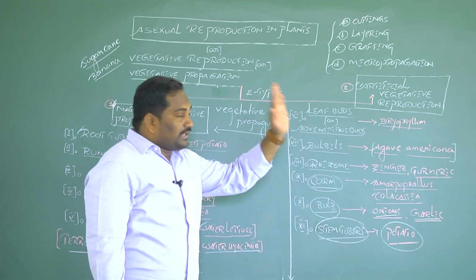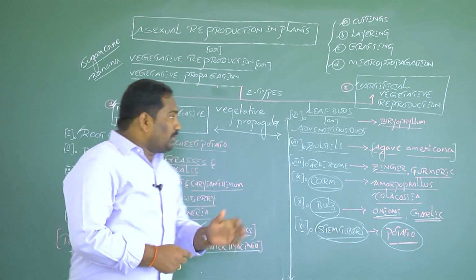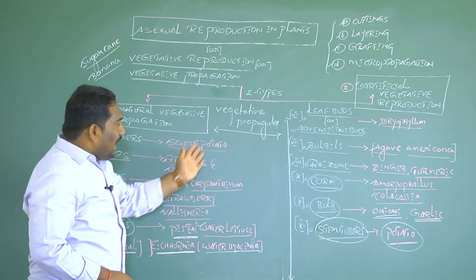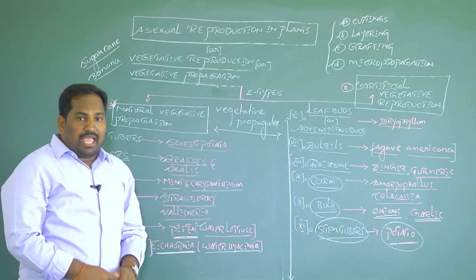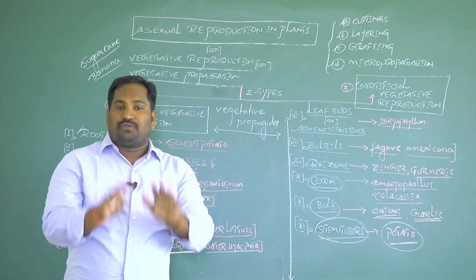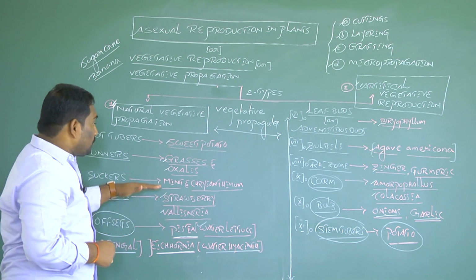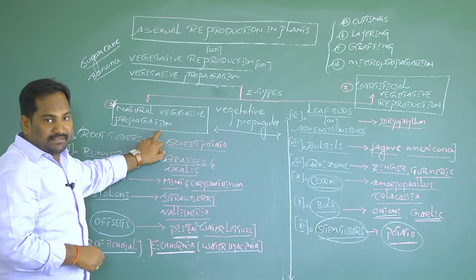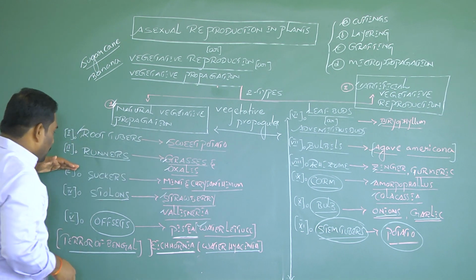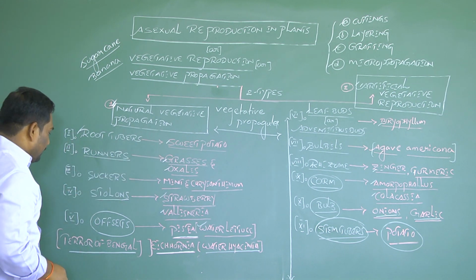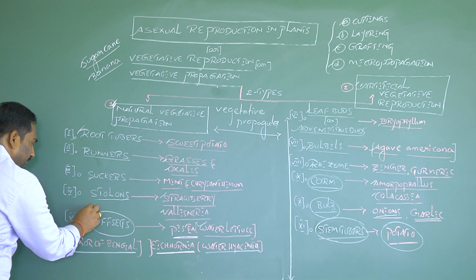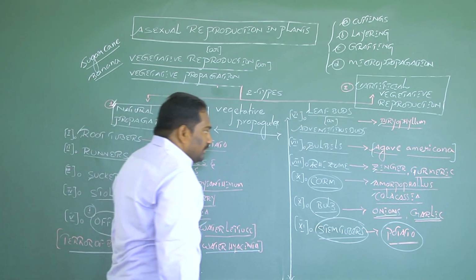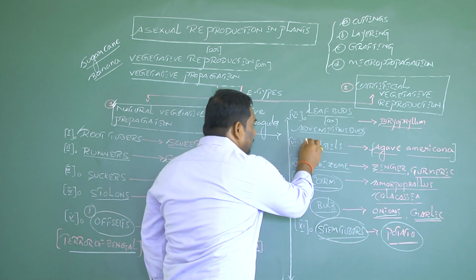Out of all these types of vegetative propagation and different vegetative propagules, according to the NCERT syllabus for board exams, a few vegetative propagules for natural vegetative reproduction we discuss in this class. The first in the syllabus is offsets. The second is bulbils.